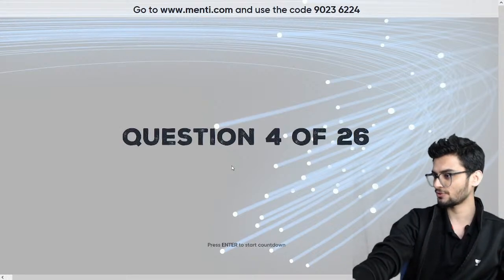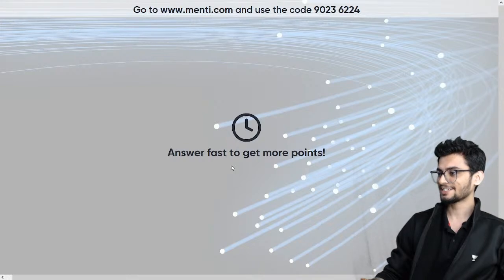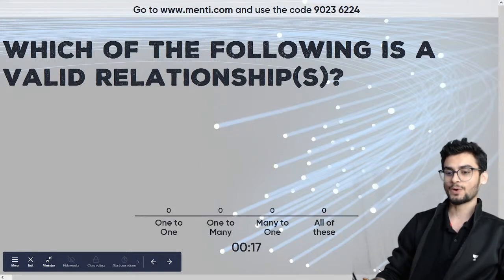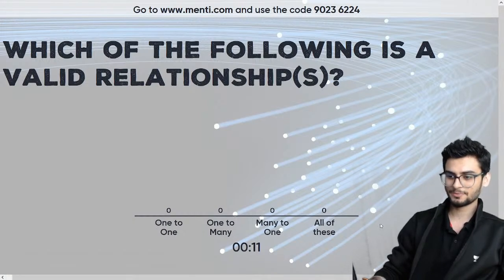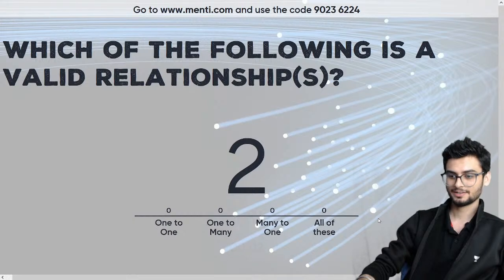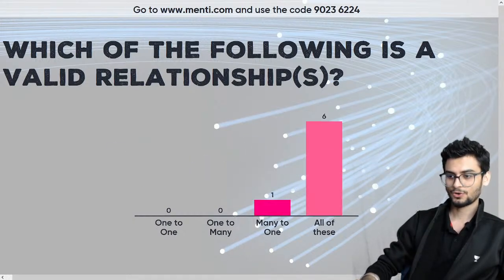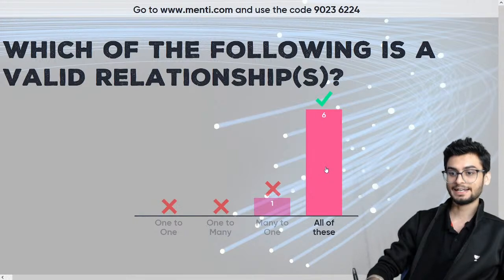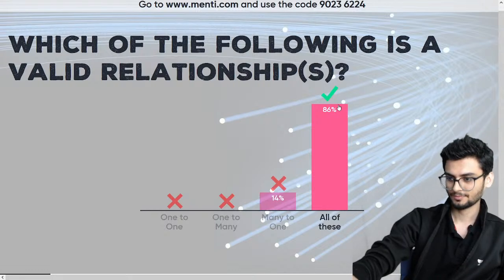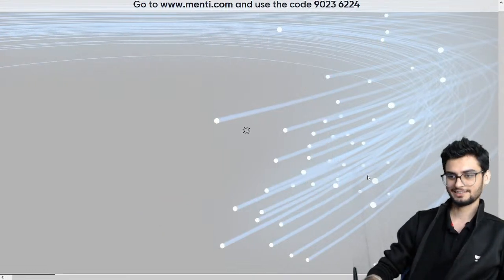Okay, so looking at question number 4. Welcome Parth. Tanisha is saying wrong poll. Tanisha, it was the right poll. Data definition language is the right one. Which of the following is a valid relationships? One to one, one to many, many to one, or all of these? Which one of them could be the right answer? Hello Harshit. Okay, so one to many, many to one, all of these would be the right answer. सारे ही correct relationships हैं, हम लोगों ने देखा था अपने सेशन में. So 6 people got this right. All of these, 86%. Okay, good to see that.